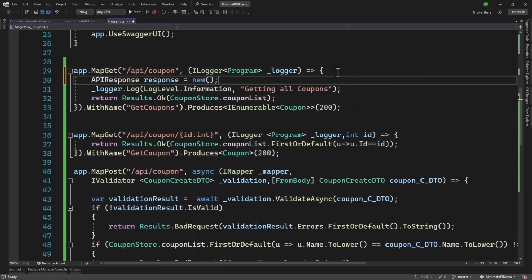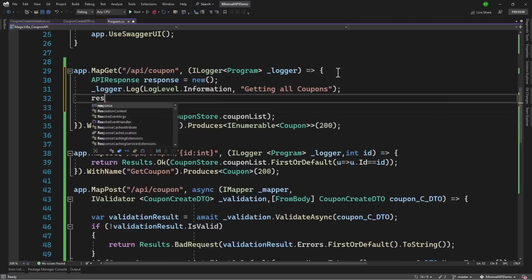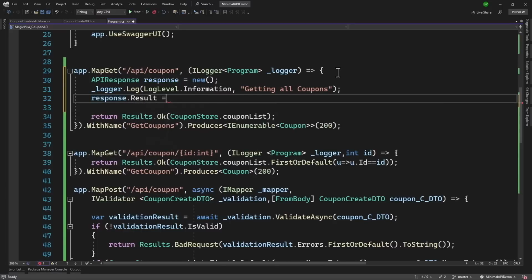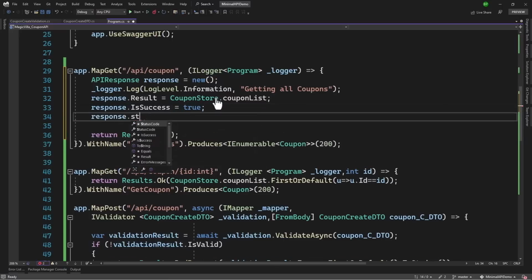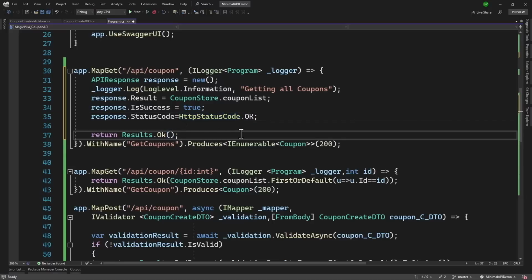So at the top here, we will have a new API response, and where we are returning, we need to store the result in response.result is equal to, we have the coupon store.coupon list here. And once we retrieve that, we can say response.isSuccess is true, and response.status code is equal to HttpStatusCode.OK. Let me remove System.Net here and add that in a using statement. Finally, when we have result.ok, we can return back the response.